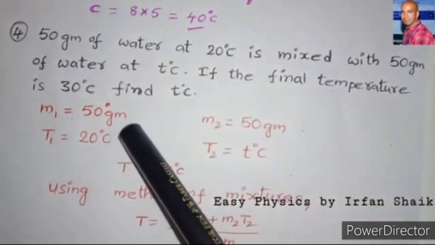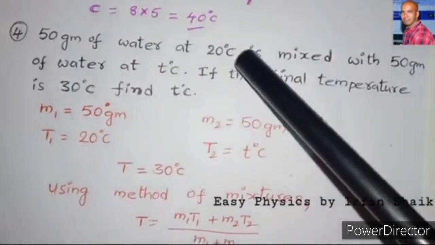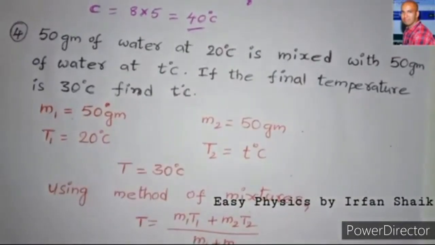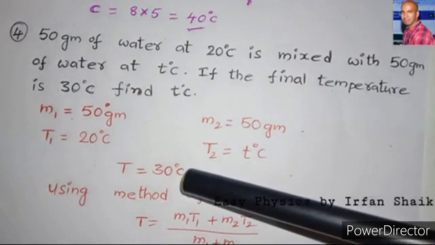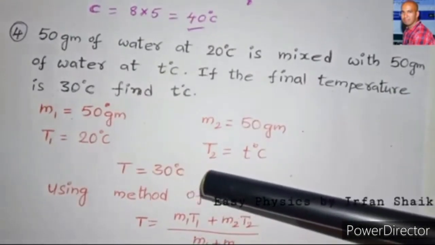M1 is given as 50 grams, and its temperature T1 is 20 degrees centigrade. So M1 and T1 are given in the problem, and M2 is also given as 50 grams. T2 we need to find out. The final temperature is given as 30 degrees centigrade.